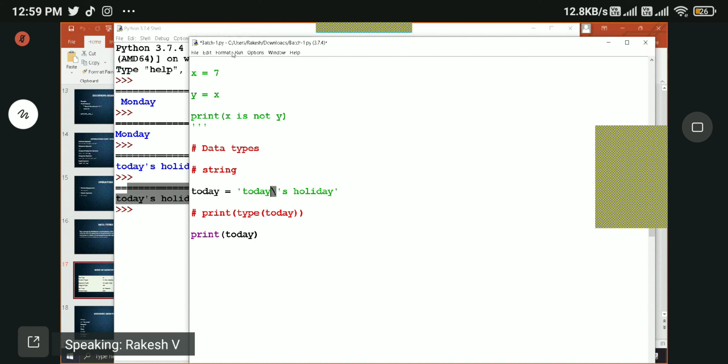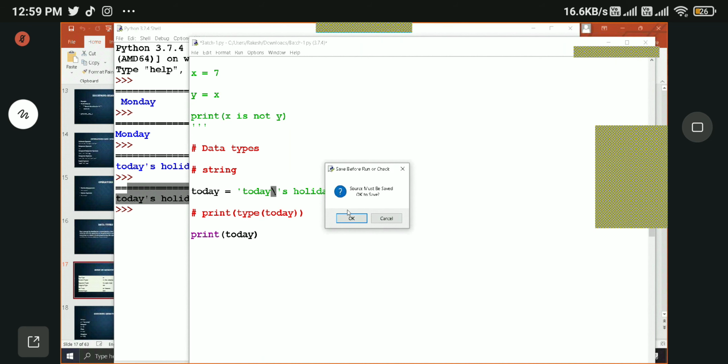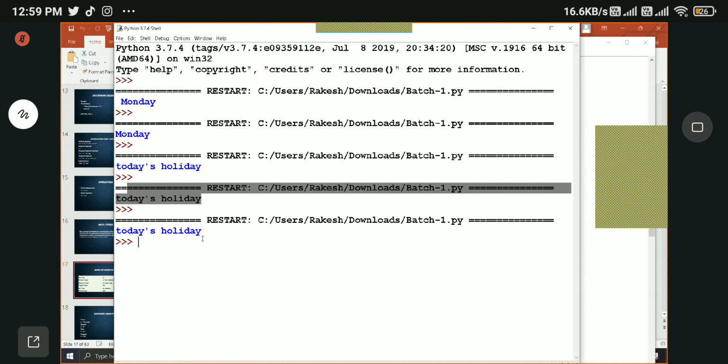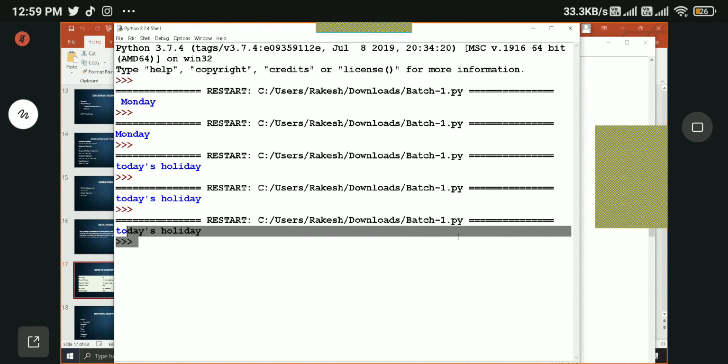And this backward slash you will not see in the output. Remember that. See, today is holiday without any error.